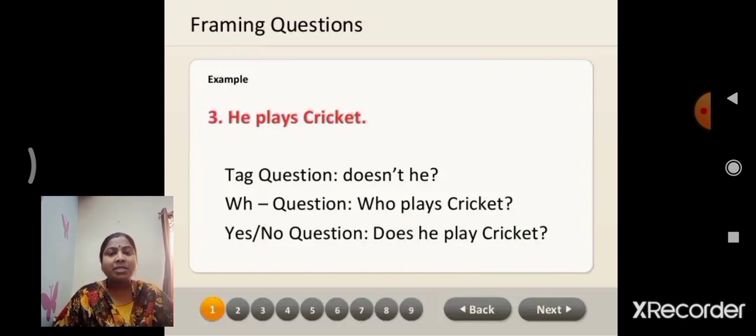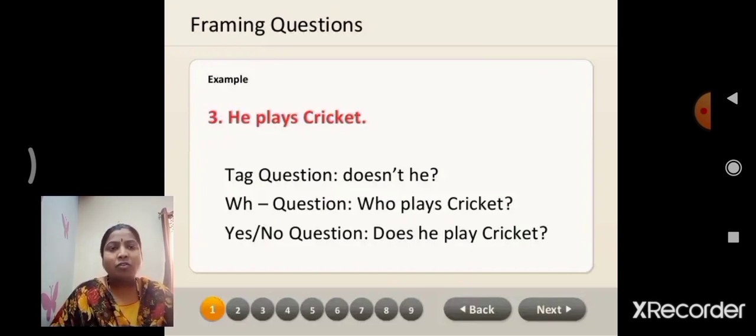He is a person, got it, children? Then we put who. Who plays cricket? He plays cricket. Automatically we can get the answer. When we get the answer, that question is correct.